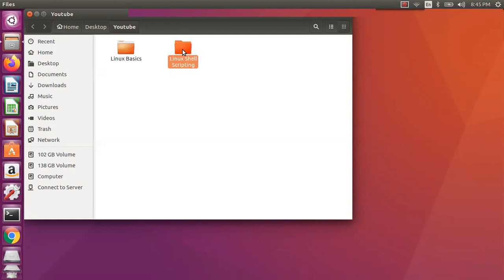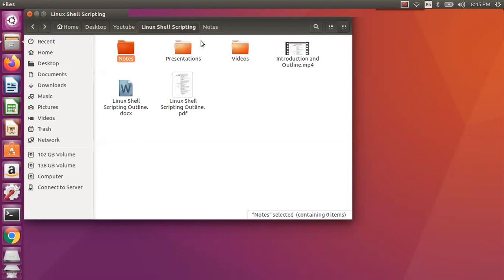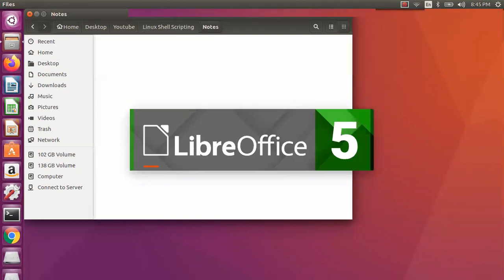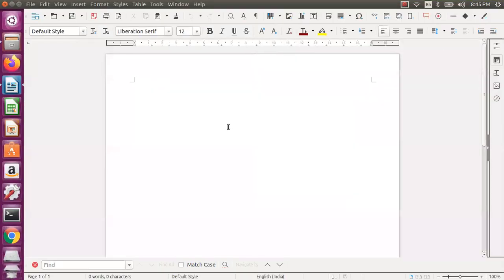Okay, so let us start with our notes. There is no note, so we have just started. Let me create that. This is session one, right? Today we'll be covering unit one.